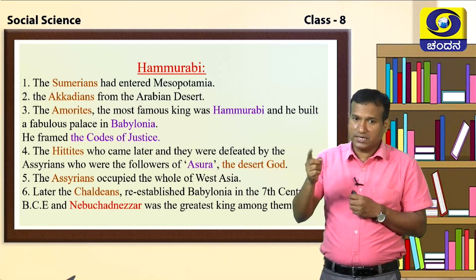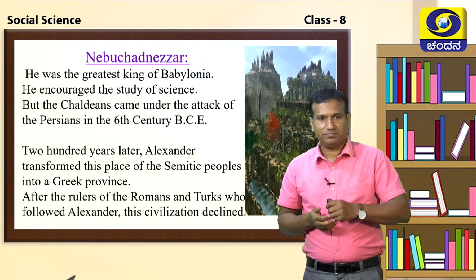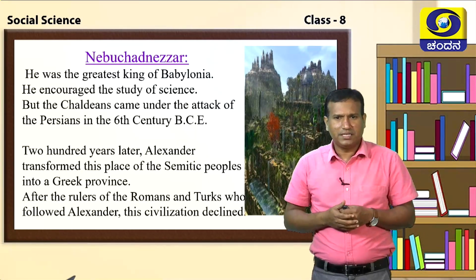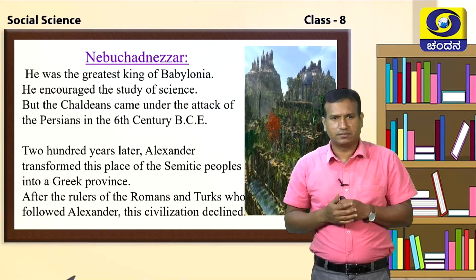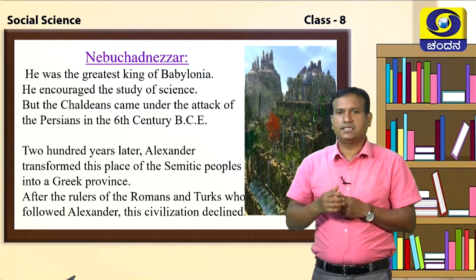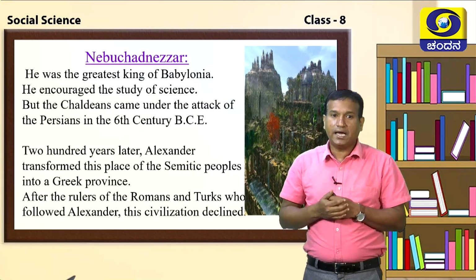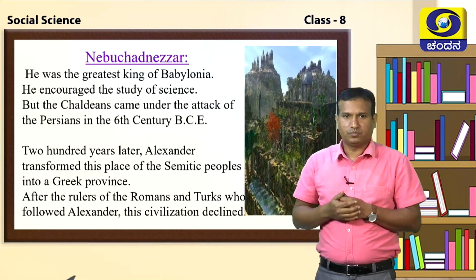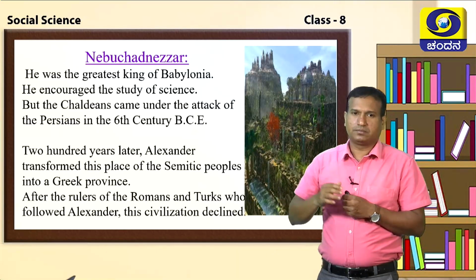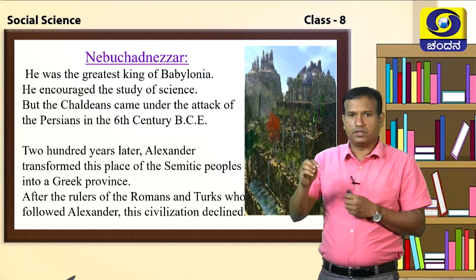Who was the greatest ruler of the Chaldeans? Nebuchadnezzar. Nebuchadnezzar was the king of Babylonia. He encouraged the study of science. But the Chaldeans came under the attack of the Persians in the 6th century BC. This Nebuchadnezzar created the hanging garden. It is believed he married a princess. To make her happy, he built a beautiful hanging garden.